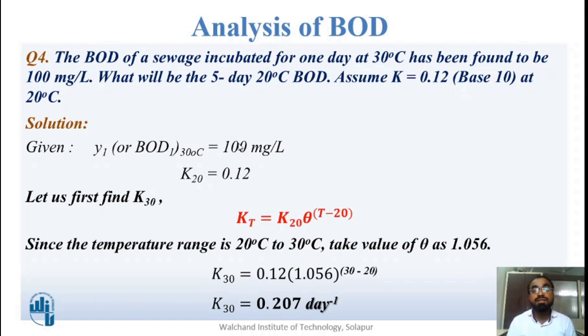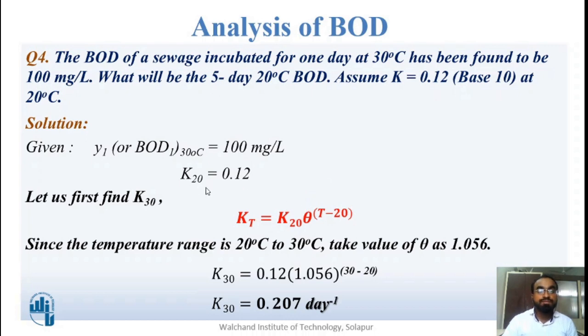So we have to find first the rate constant. How can we do that? We can use the formula of rate constant at various temperatures. That is Kt is equal to K20 theta raised to T minus 20. Here the temperature is between 20 to 30 degrees Celsius. So we have to use theta as 1.056.